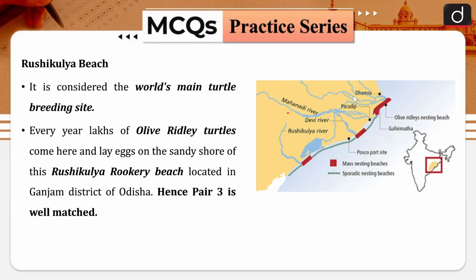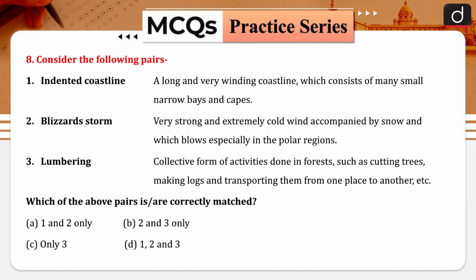Now Rushikulya beach in the Odisha region, we find this particular beach of Rushikulya. There is this Rushikulya river. Okay, on the mouth of that particular river, these are basically the nesting sites of the olive ridley turtles. These are called Arribada. Okay, so this can be important for you because a question has been asked by UPSC regarding this, so that can be even more important. Rushikulya beach is a nesting site for the olive ridley turtles, and this is also called Arribada. Okay, now question number 8.